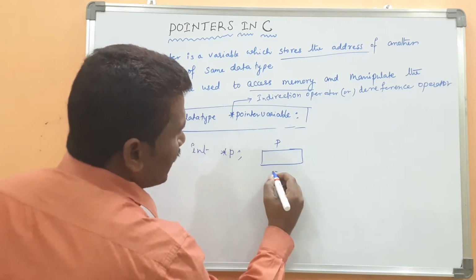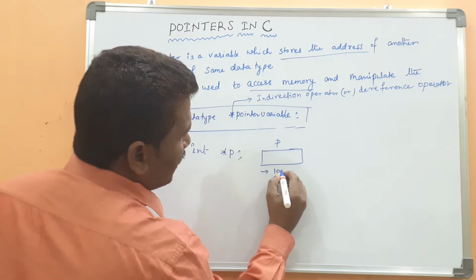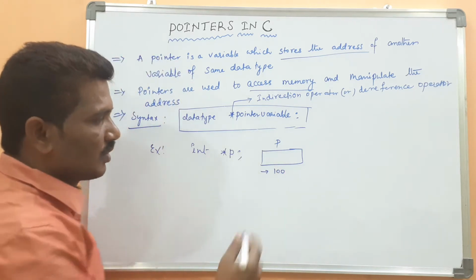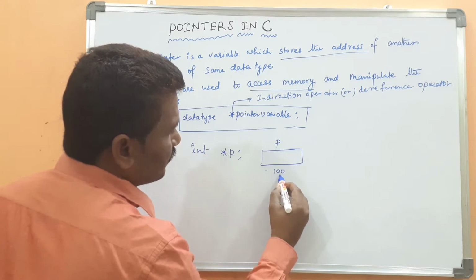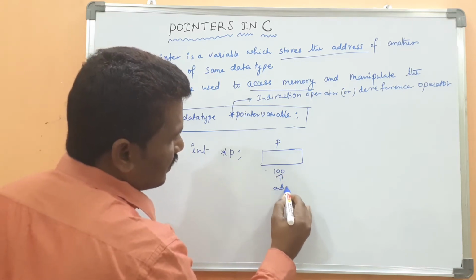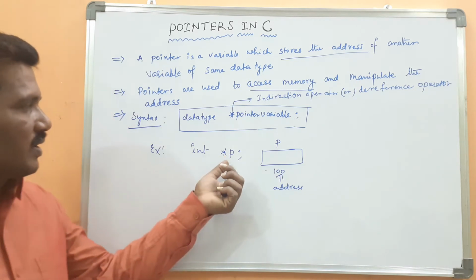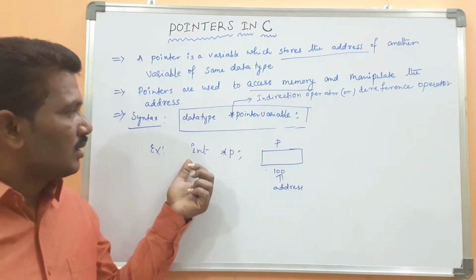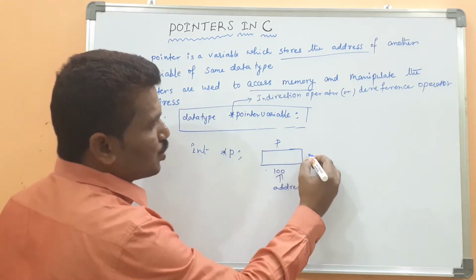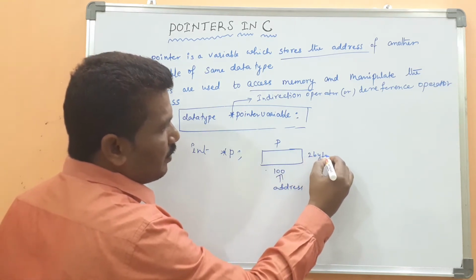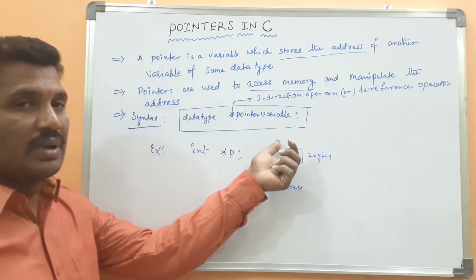Suppose its address location is 100. Whenever the pointer variable is declared as an integer, suppose 2 bytes of memory will be reserved for the pointer variable p.